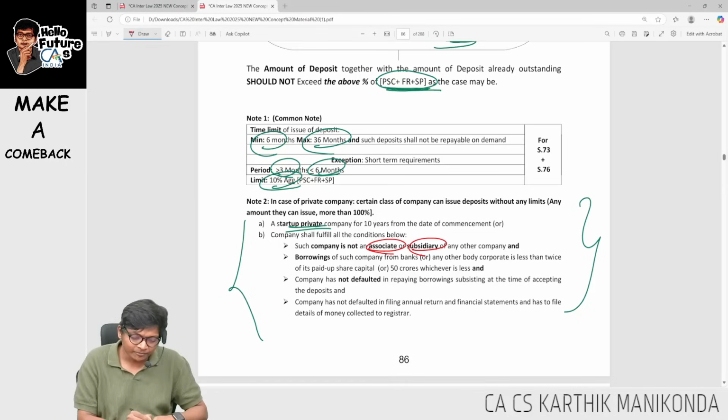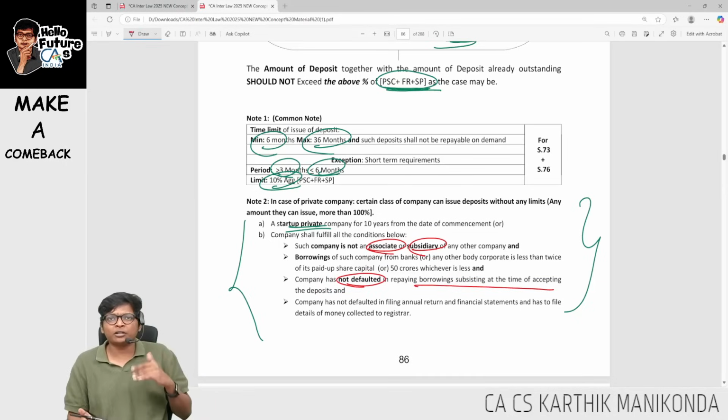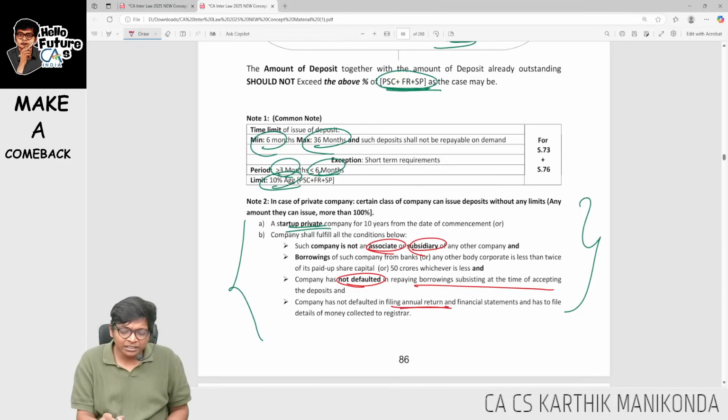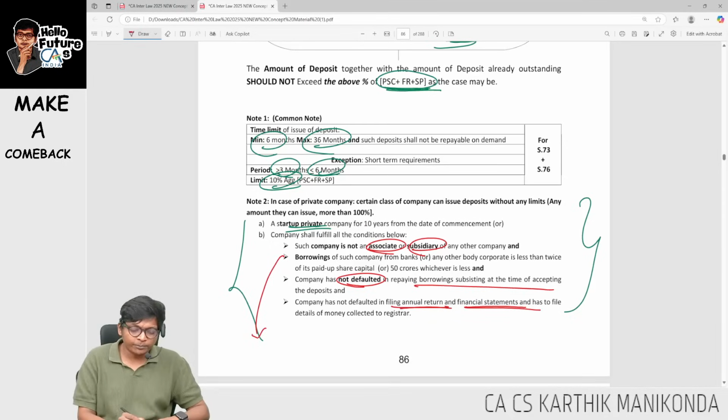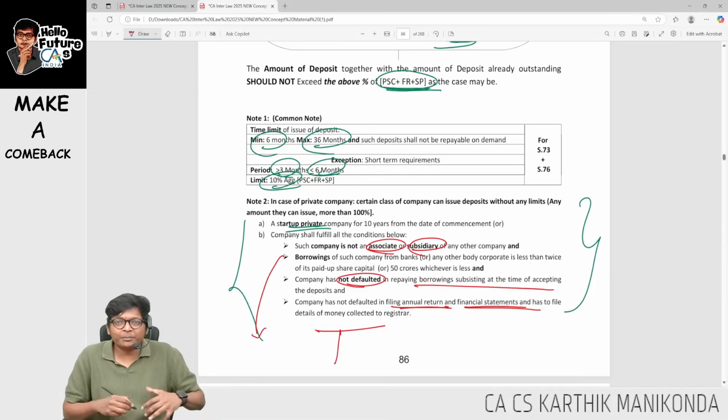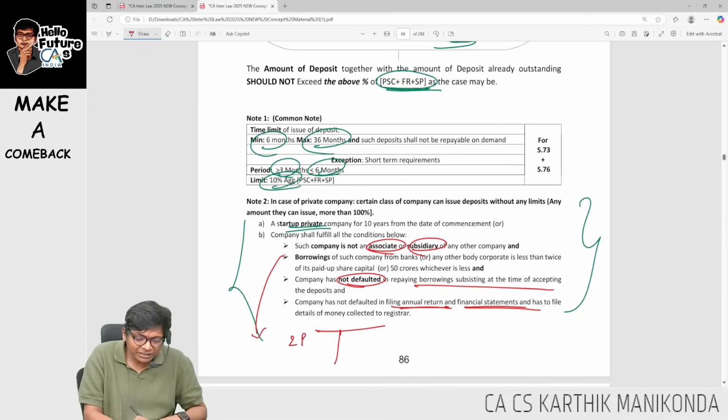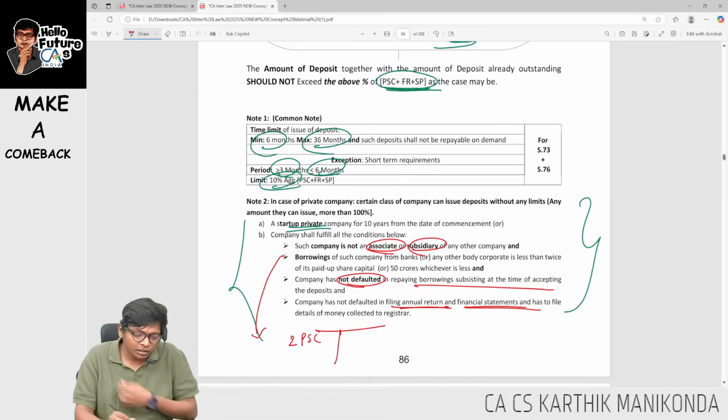At the same time, I am not defaulted in any borrowings that I have in the company, and not defaulted in filing annual return and financial statements. When it comes to borrowing, important point over here, the borrowings of the company should not exceed 2 times paid up share capital or 50 crores, whichever is lower.